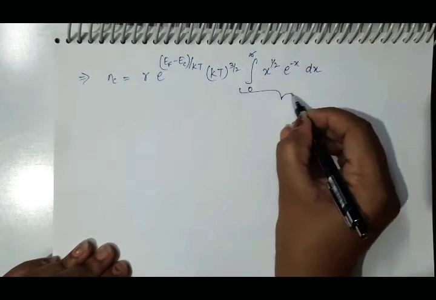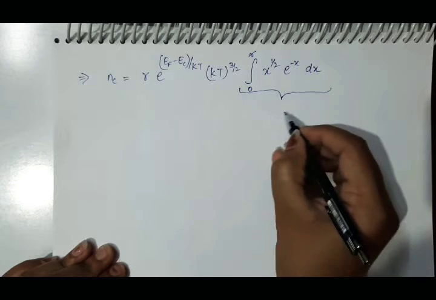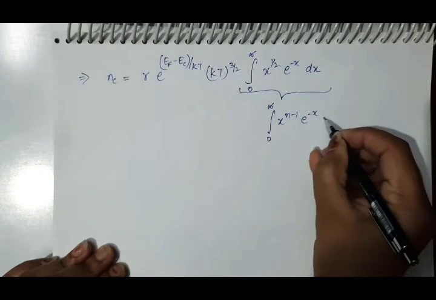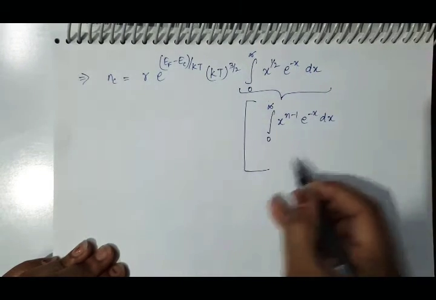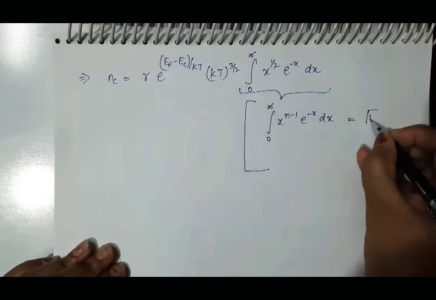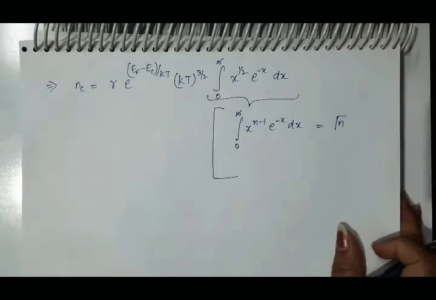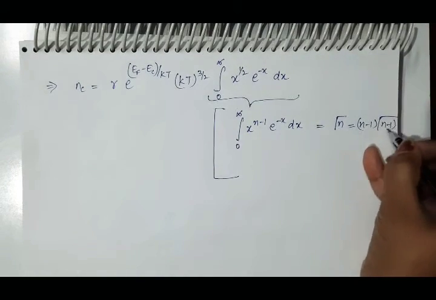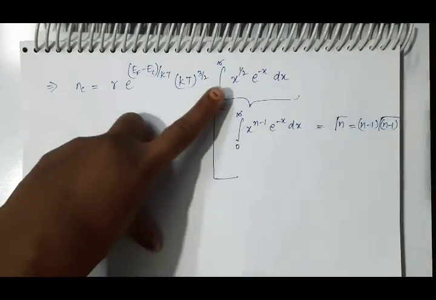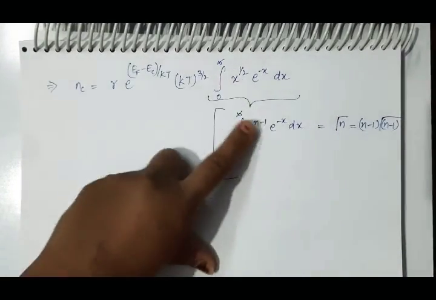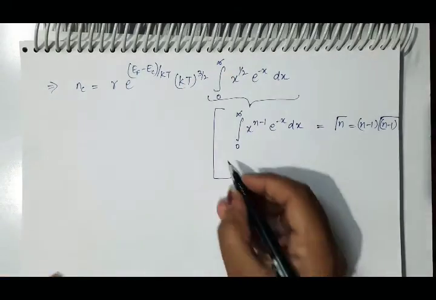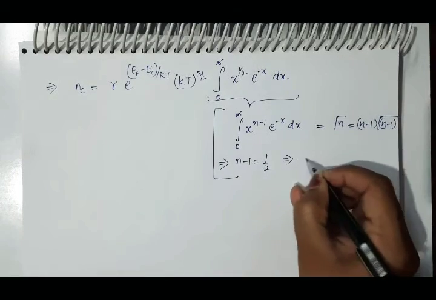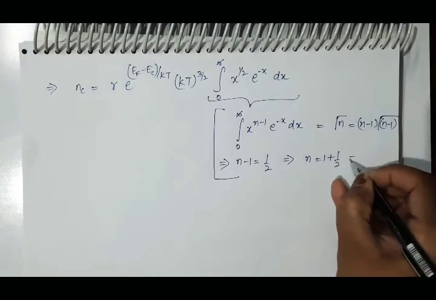This expression matches with the integral 0 to infinity X raised to power n minus 1, E raised to power minus X dx, and this is equal to gamma function n. And we know the property of the gamma function: gamma n is equal to n minus 1 times gamma function n minus 1. So here, instead of this n minus 1, we have half. So implies here n minus 1 is equal to half. From this you can calculate the value of n, that is 3 by 2.